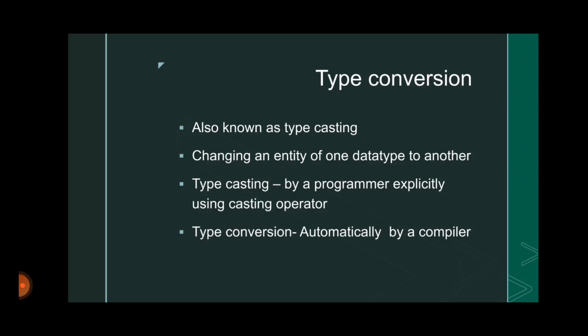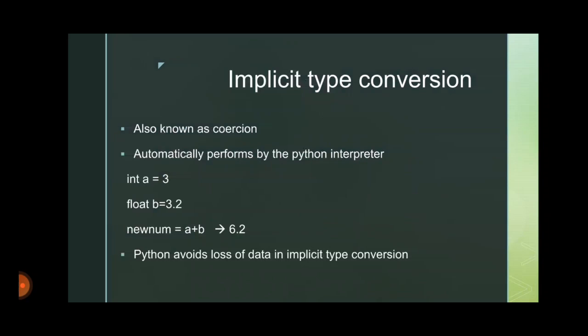Then the terms type conversion and typecasting: there is a small difference in both these terms. Typecasting is done by the programmer explicitly using casting operators. We are using explicit functions or operators to do typecasting, and it is done by the programmer. But type conversion is automatically done by the compiler at execution time. Okay, let's go to the topic in detail.